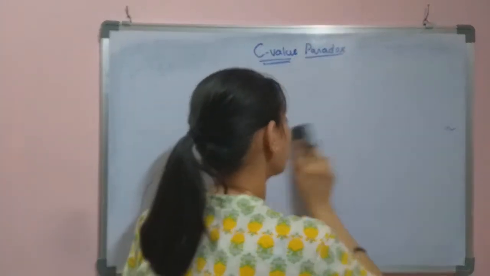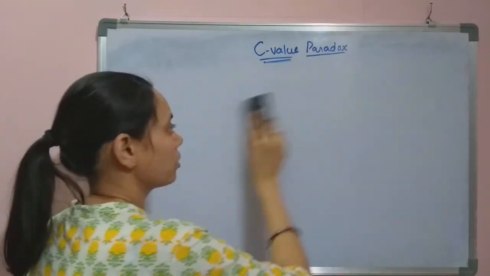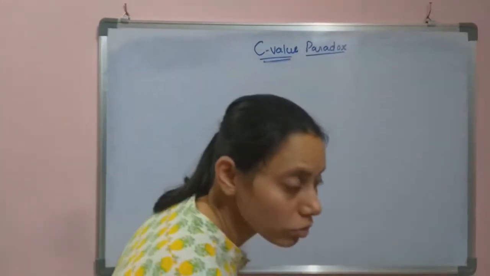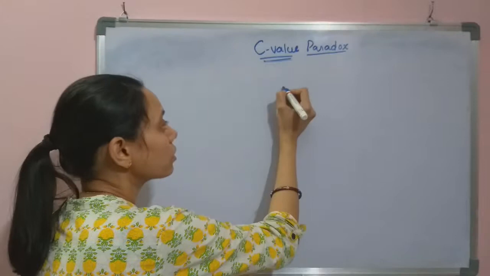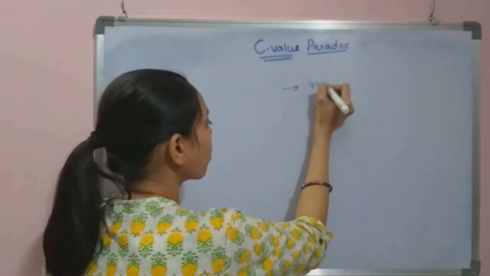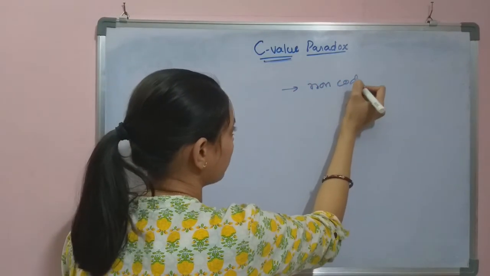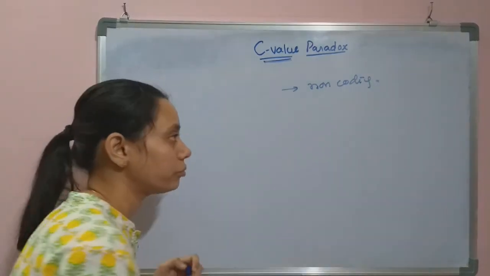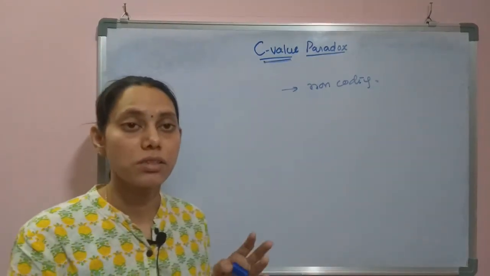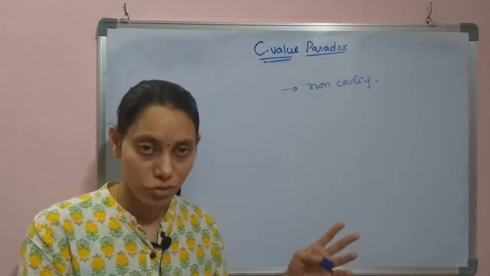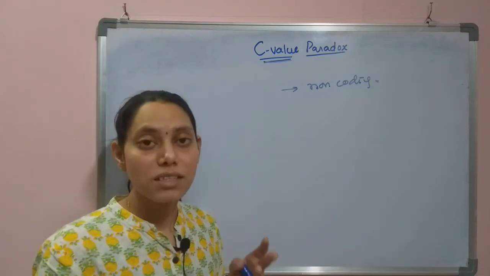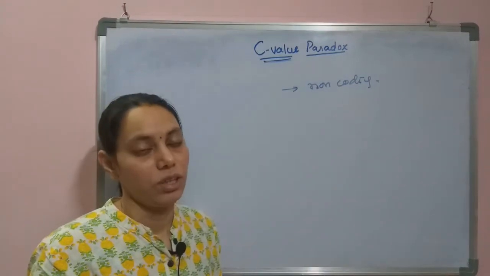During the years 1970 to 1980, they discovered non-coding DNA. There is a coding portion of DNA and there is a non-coding portion in the DNA.